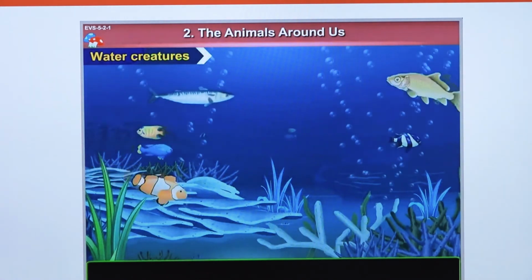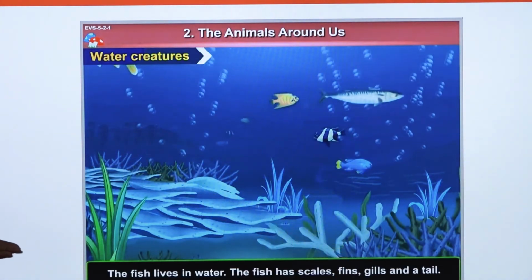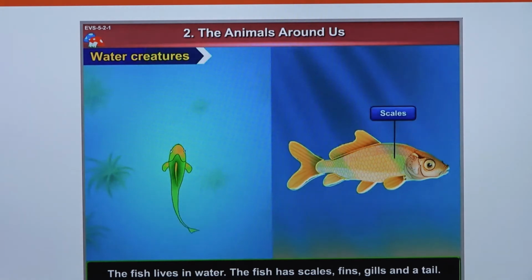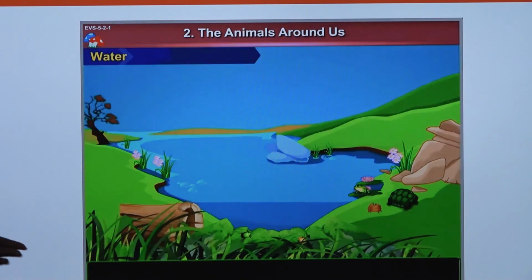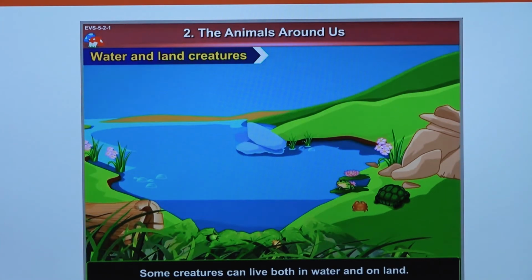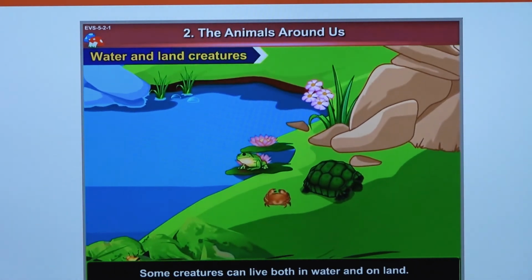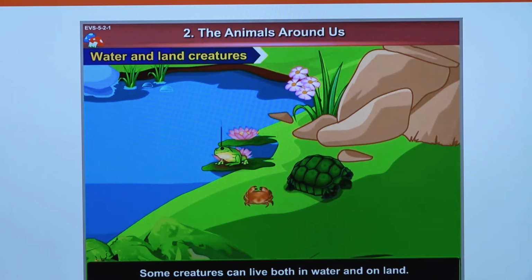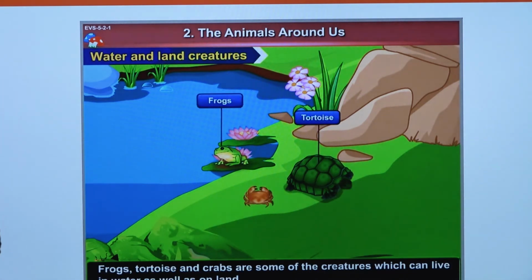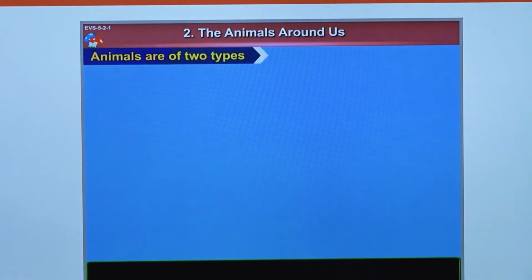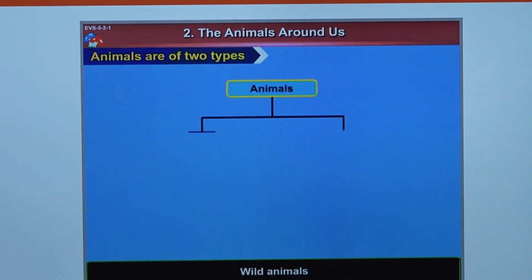What about water creatures? We can talk about what? Fish, lobsters. Are you mentioning them already? Yes, prawns. Now, like I said earlier on, they have fins, they have scales. But we also have creatures that live both in water and in land. Are you thinking? Do you know one of them? One of them is tortoise. Tortoise can live both in water and in land. Crabs also can live both in water and in land. Not forgetting frogs. Frogs can live both in water and in land.